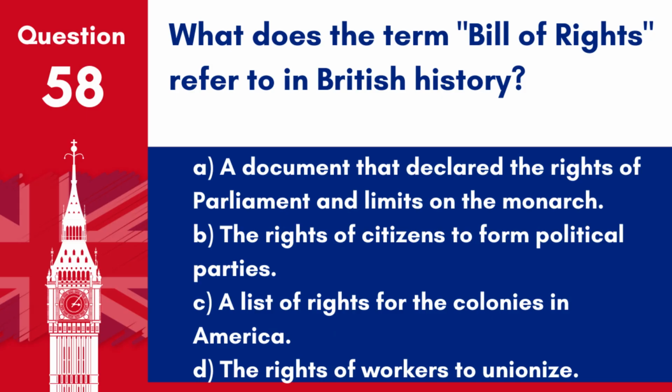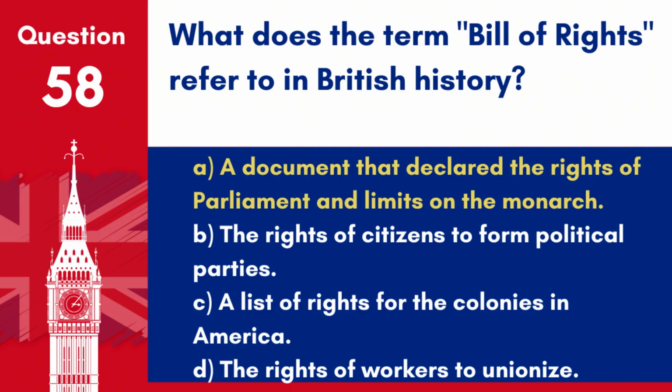Question 58. What does the term Bill of Rights refer to in British history? A. A document that declared the rights of Parliament and limits on the monarch. B. The rights of citizens to form political parties. C. A list of rights for the colonies in America. D. The rights of workers to unionize.